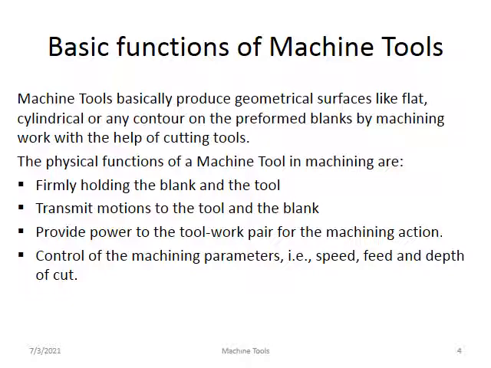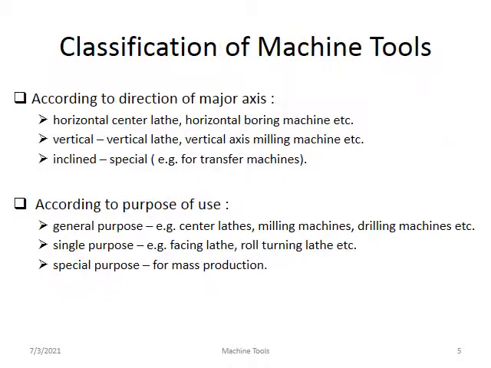Second one is to transmit the motion to the tool and the workpiece or blank. Third one is to provide power to the tool-work pair for the machining action. And last point, control the machining parameters. Machining parameters means the speed, feed and depth of cut. So this is very important. So these are the basic functions of the machine tool.